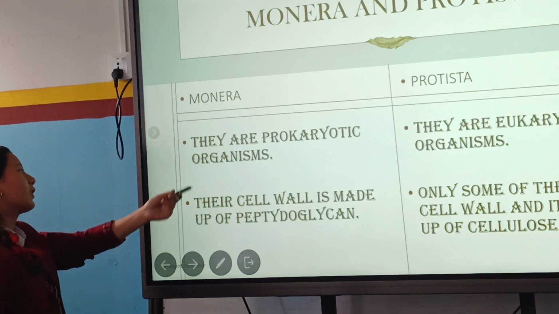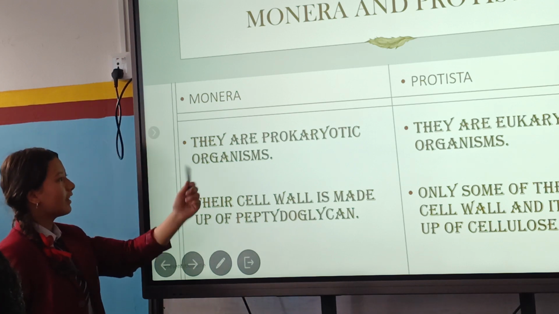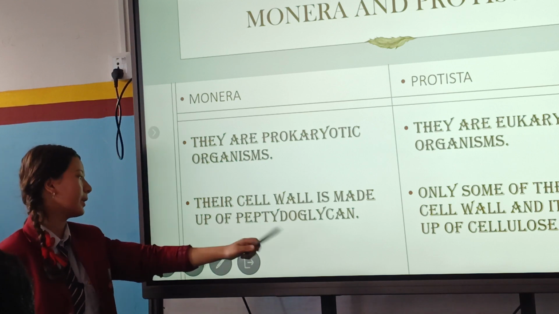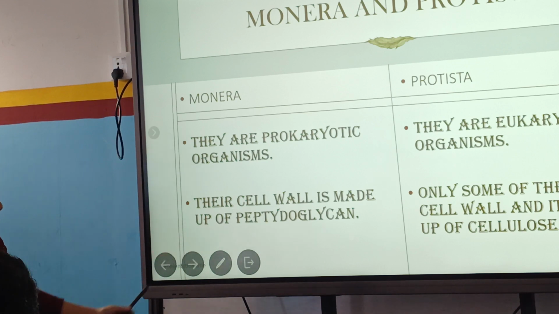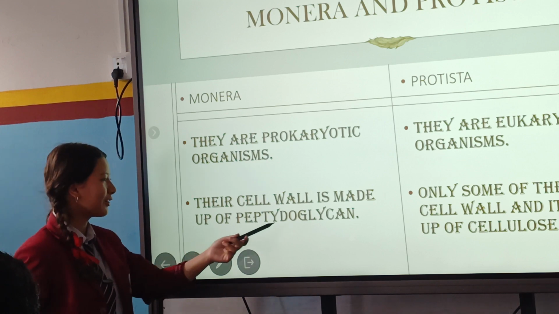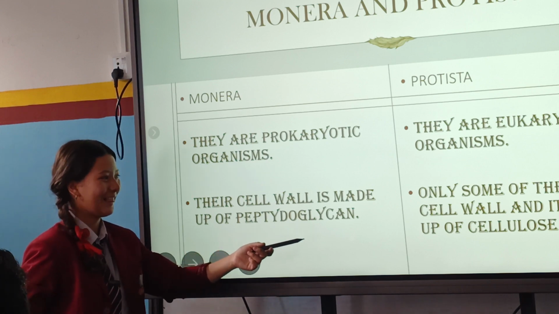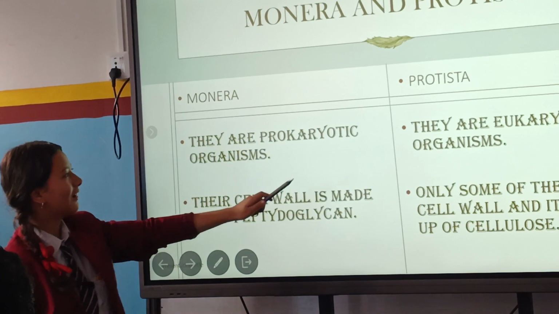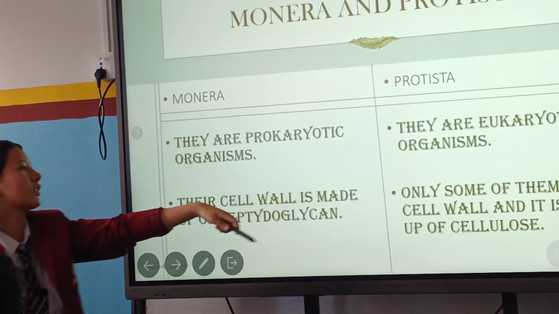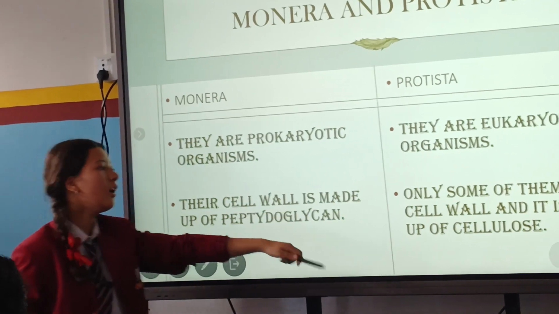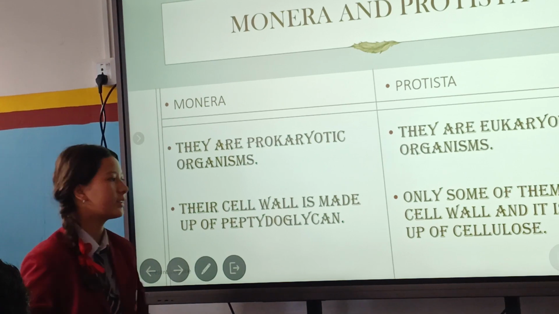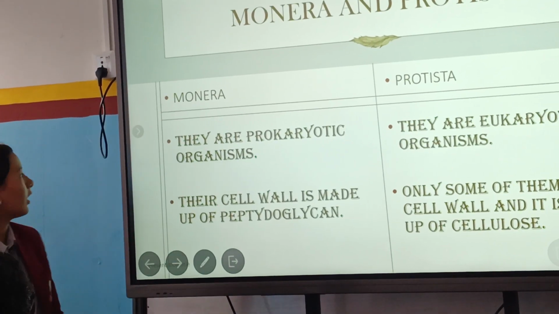In the first point, Monera are prokaryotic organisms, and their cell wall is made up of peptidoglycan. Protista are eukaryotic organisms, so only some of them have a cell wall, and it is made up of cellulose.